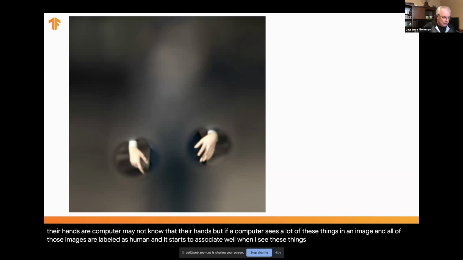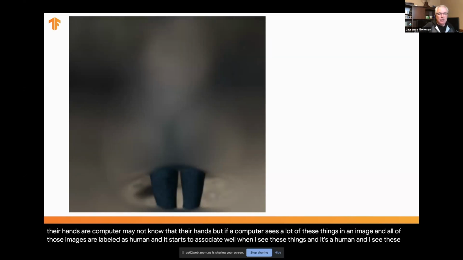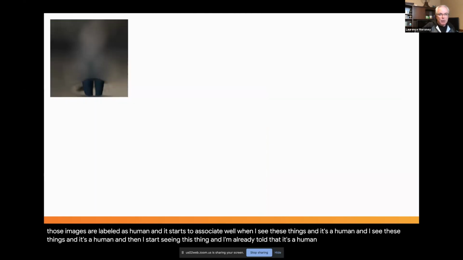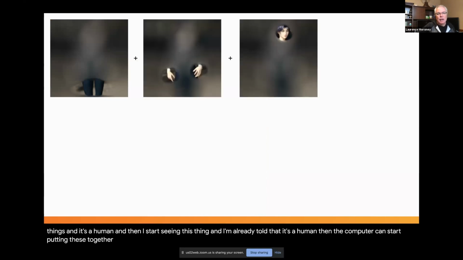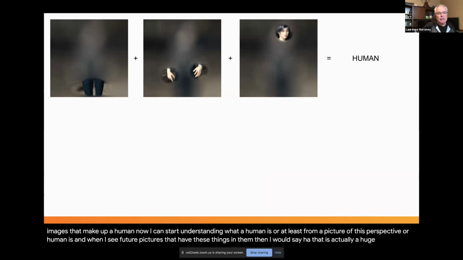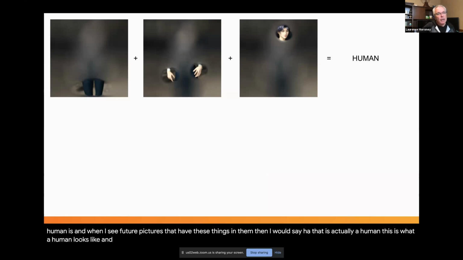When I see these things and it's a human, and I see these things and it's a human, and then I start seeing this thing and I'm already told that it's a human, then the computer can start putting these together and say, okay, when I see these 3 features, and I'm told that these 3 features are all in images that make up a human, now I can start understanding what a human is, at least from a pictorial perspective. And when I see future pictures that have these things in them, I would say, that is actually a human. This is what a human looks like. And here's how we can start teaching a computer to recognize what a human looks like.